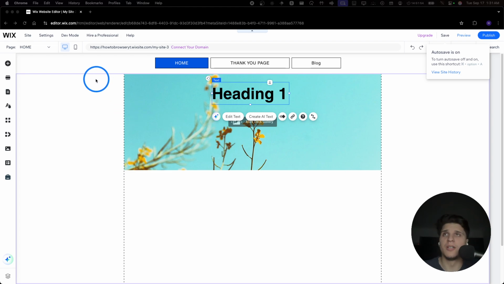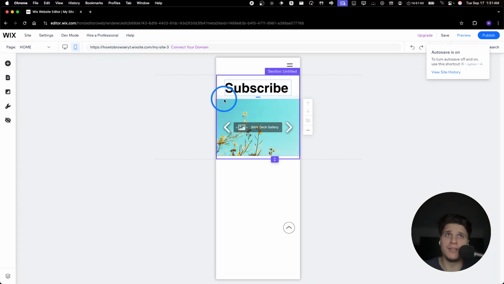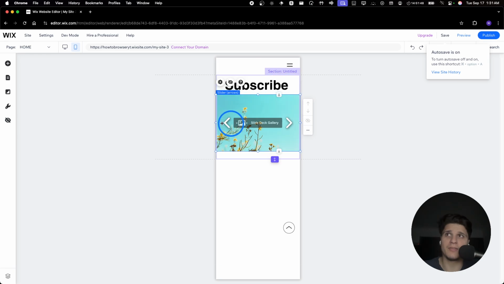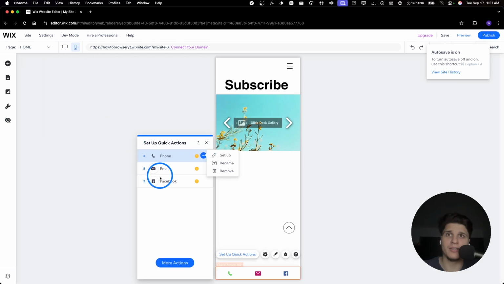So here I'm gonna click on switch to mobile, and then to enable it, you're gonna have to go here to mobile tools, and then here you have quick action bar. Let visitors take action in your site fast. I'm gonna click here, add to site, and then here we have the phone, the email, the Facebook.